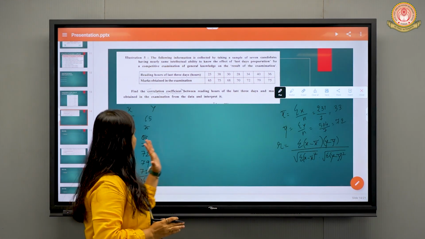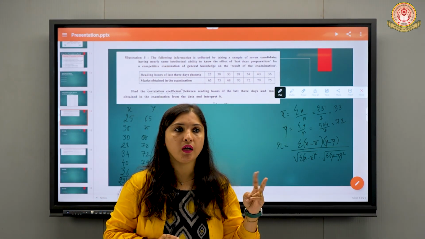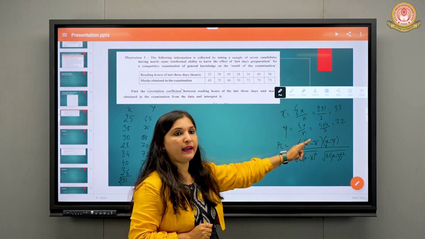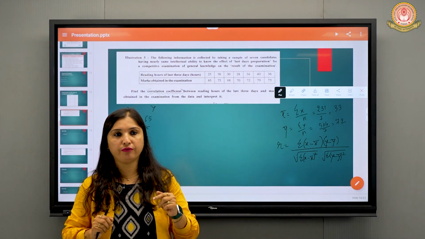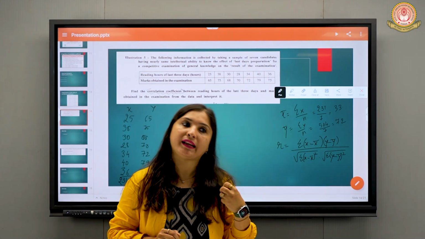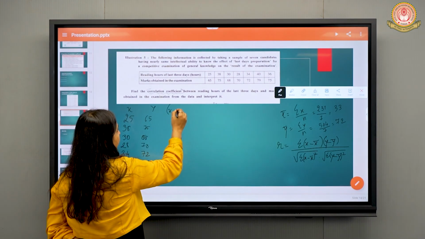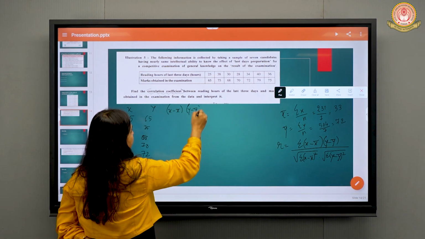Now, once you have x and y, which columns do we make? You need summation of x minus x bar into y minus y bar. For multiplying both, at least we have to get x minus x bar first, so the first column will be x minus x bar. The next column will be y minus y bar.